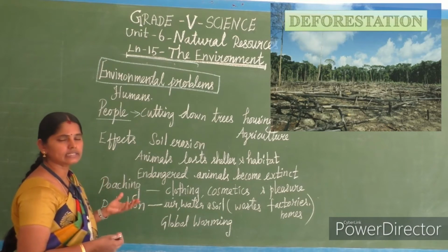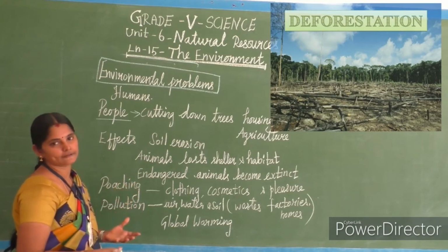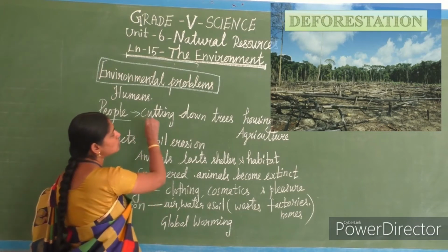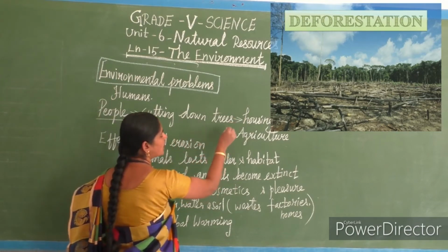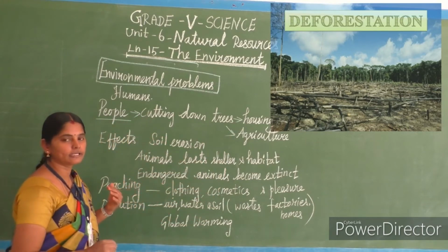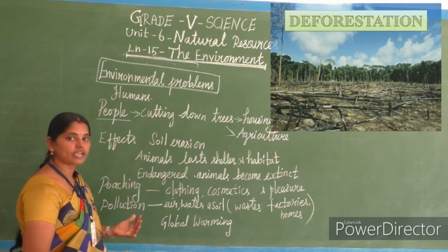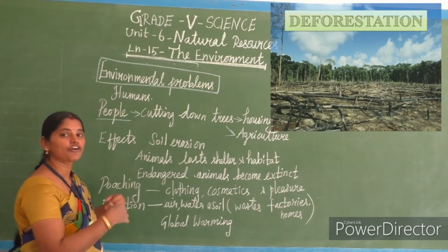So many things we are making from the plants. We are also cutting down the trees for housing and for agriculture. To make a field into an agriculture field, we cut down the trees in that area. That way we are doing deforestation.